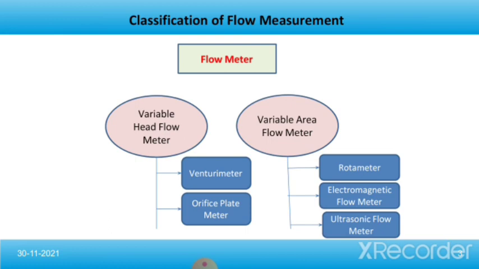Next we'll start with the classification of flow measurement. Flow meters are divided into two types, variable head flow meter and variable area flow meter. We have already discussed the variable head flow meter. In this lecture we are going to discuss the variable area flow meter, where we will cover its subtypes, that is rotameter, electromagnetic flow meter and ultrasonic flow meter.